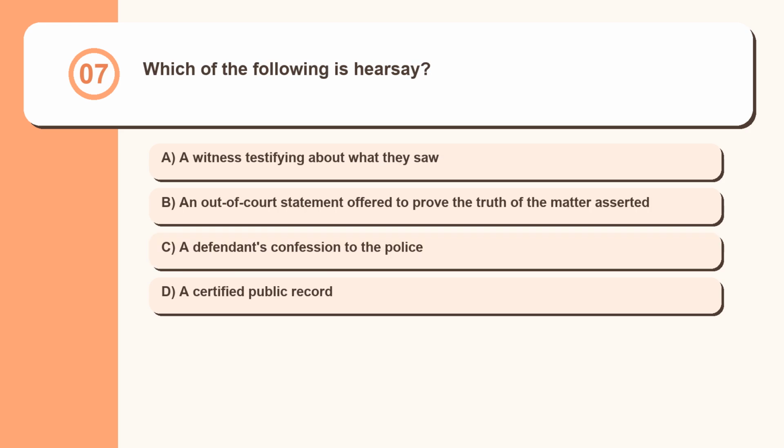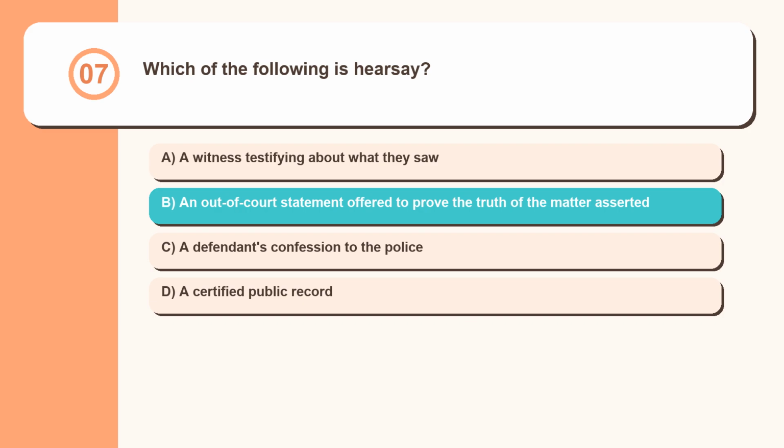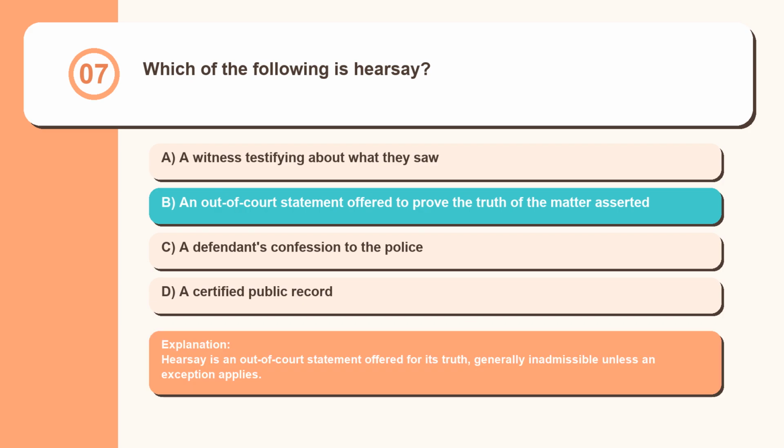Question 7. Which of the following is hearsay? A witness testifying about what they saw. An out-of-court statement offered to prove the truth of the matter asserted. A defendant's confession to the police. A certified public record. Hearsay is an out-of-court statement offered for its truth, generally inadmissible unless an exception applies.